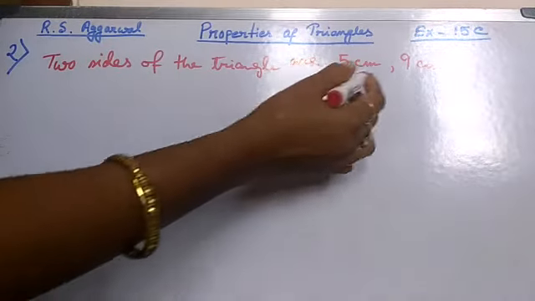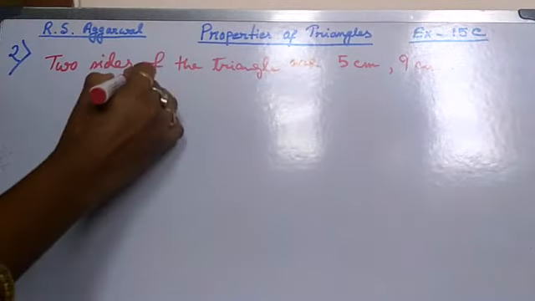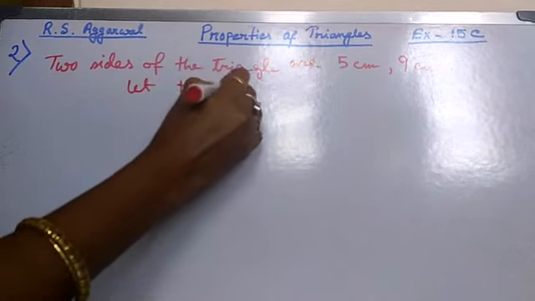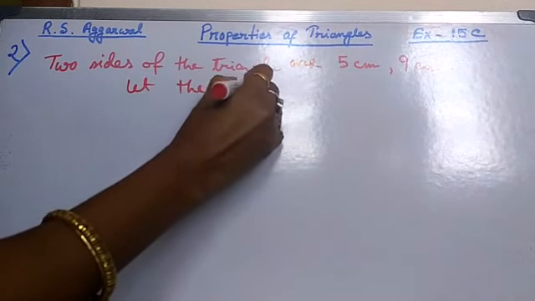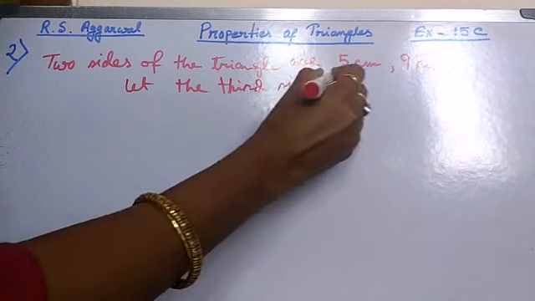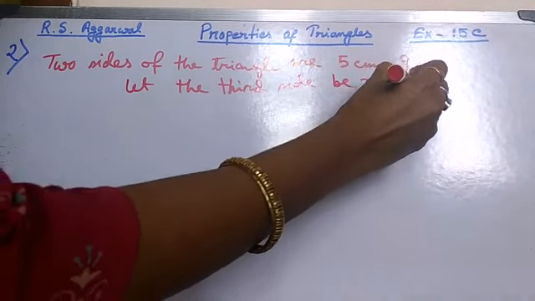Here two sides of the triangle are 5 cm and 9 cm. Let the third side be x centimeters.